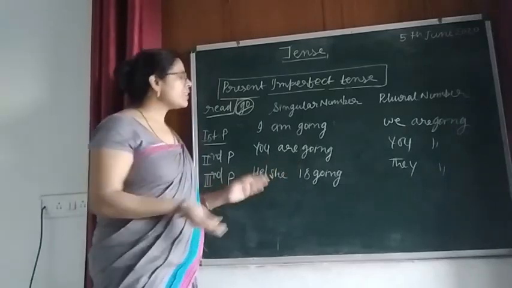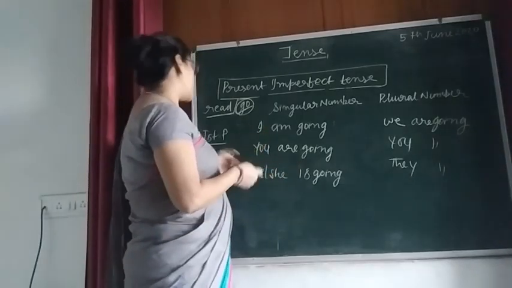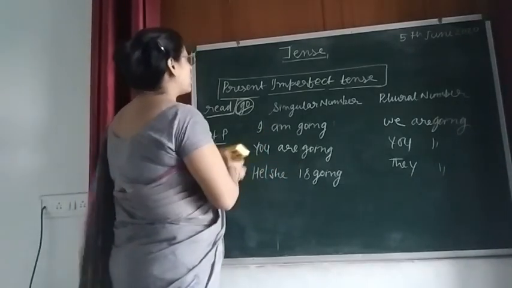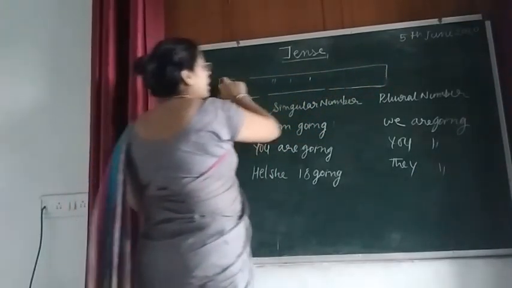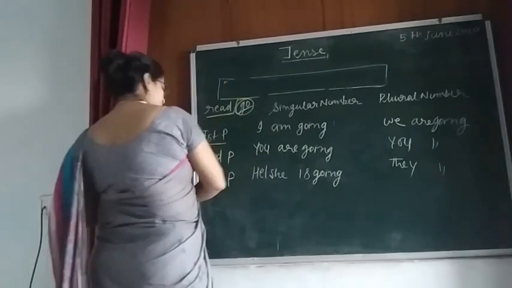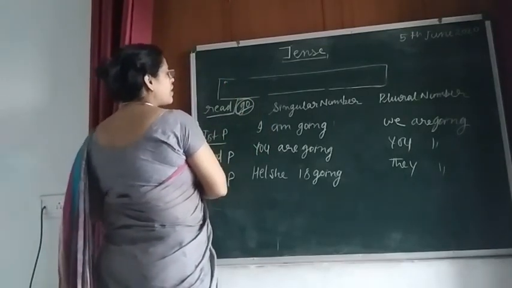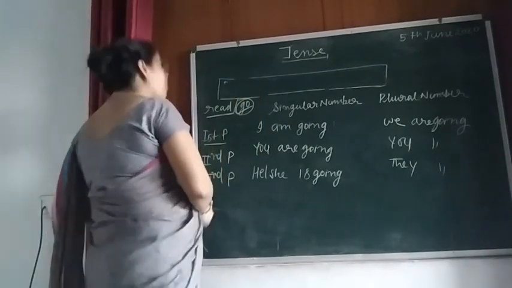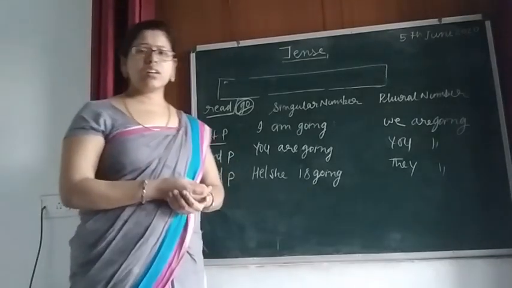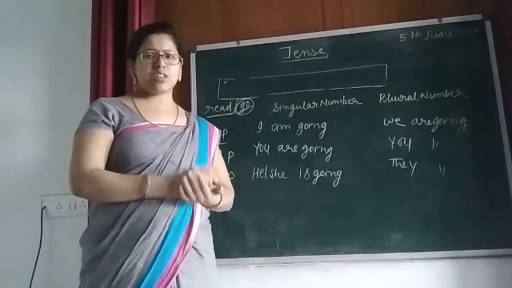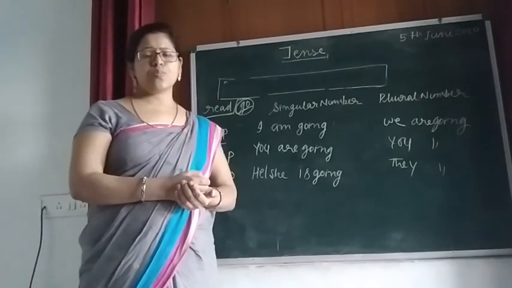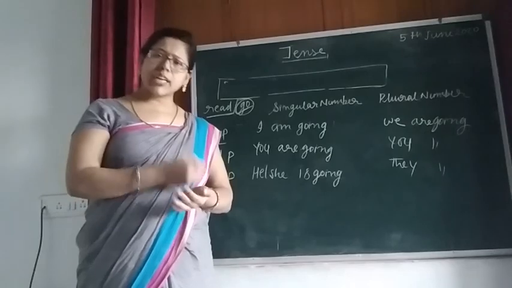Okay. Now about the structure. What is the structure? Always remember, in present imperfect tense we always use an object. Whenever we are asked to write the structure, we have to write the object also.